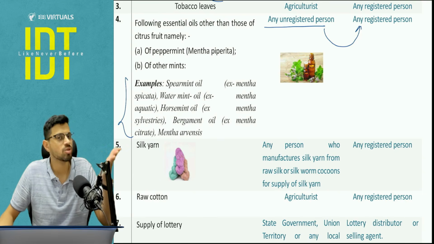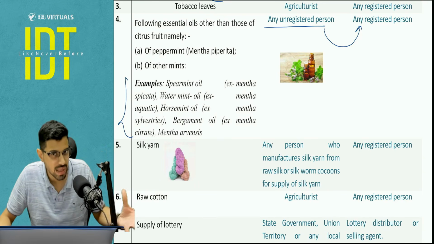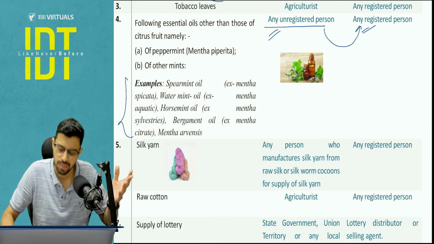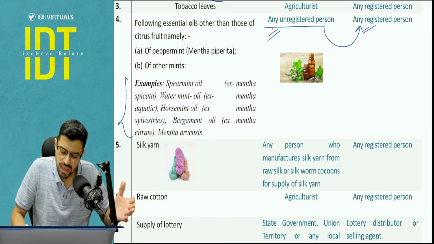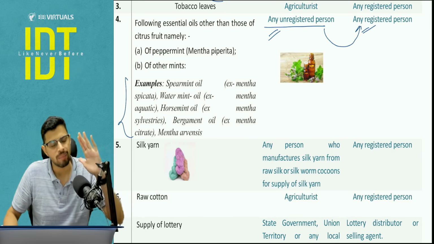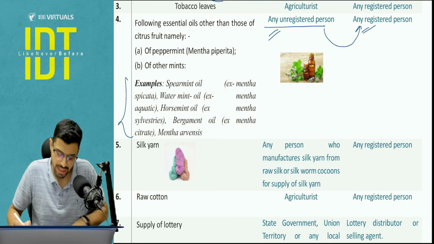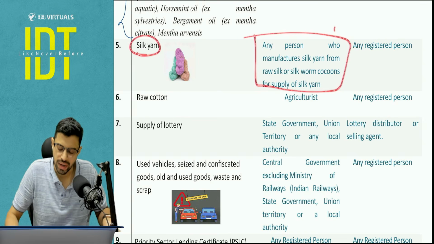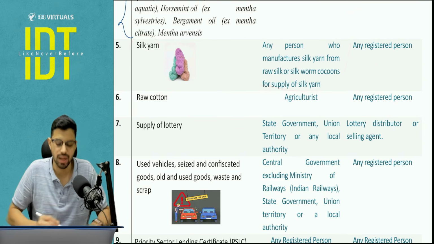Now here, because it is not grown, we are not using the word agriculturist, but again the supplier is an unregistered person, small guy, and then the recipient is a registered person. Tomorrow when he becomes registered, then it will fall back under the forward charge mechanism. Is it clear?